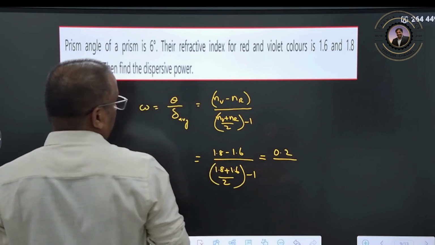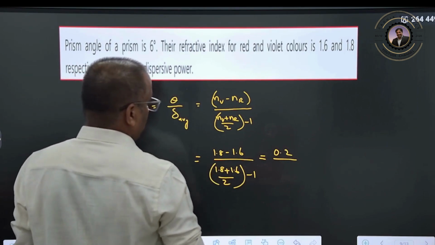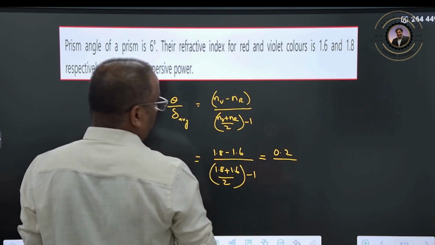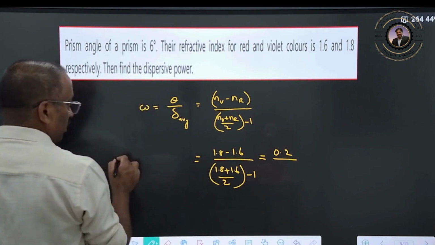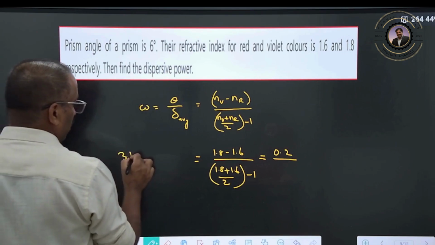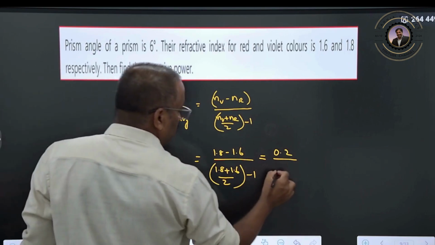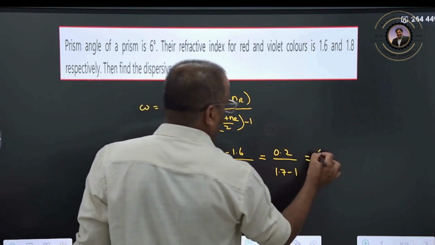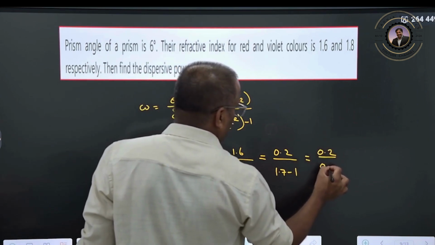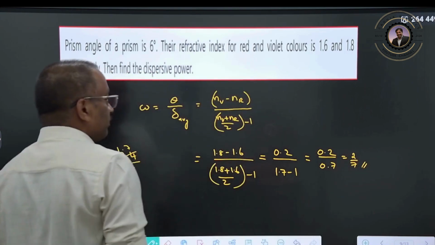Now 1.8 plus 1.6 is 3.4, and 3.4 divided by 2 is 1.7. So 1.7 minus 1 is 0.7, that means 0.2 divided by 0.7, which is nothing but 2 by 7. Clear?